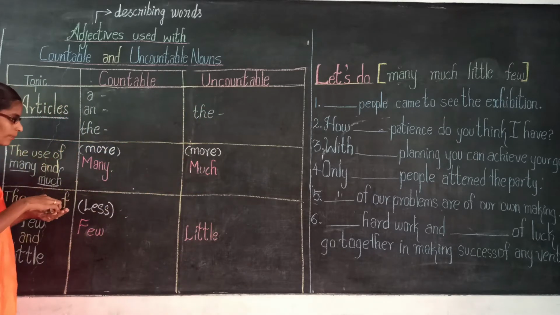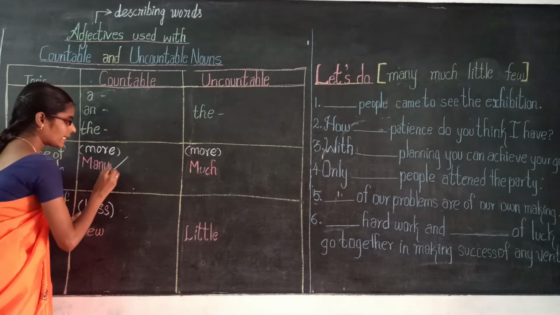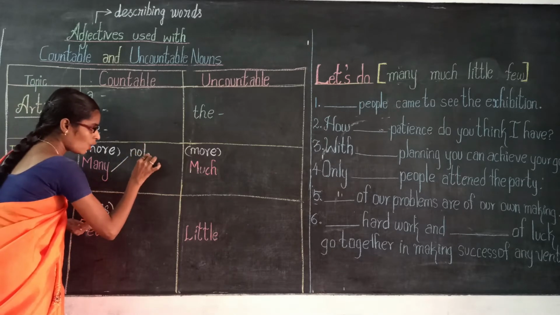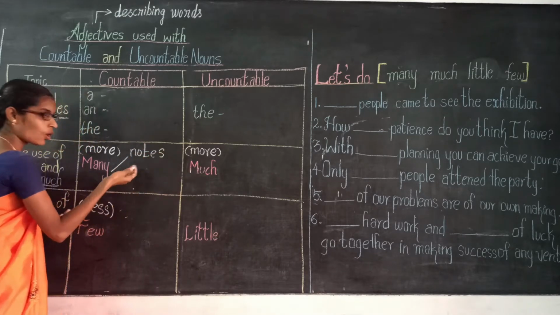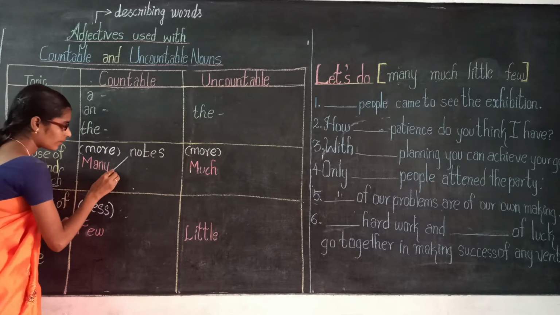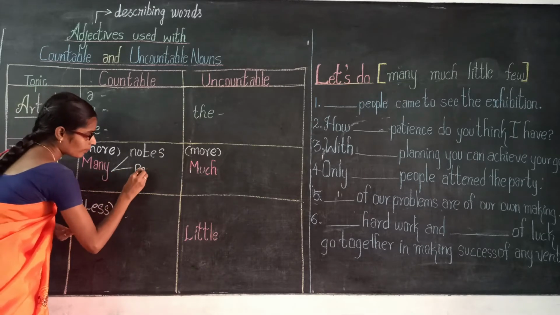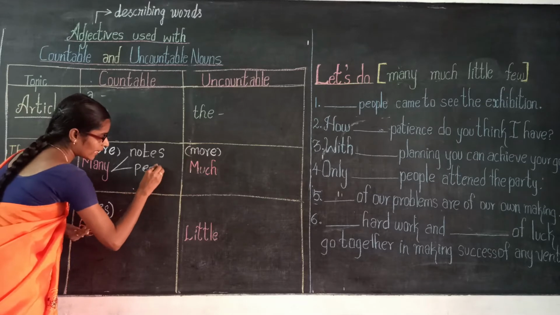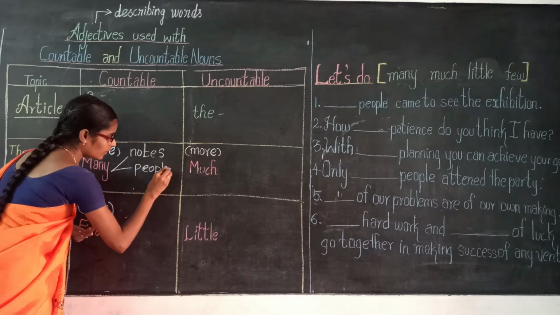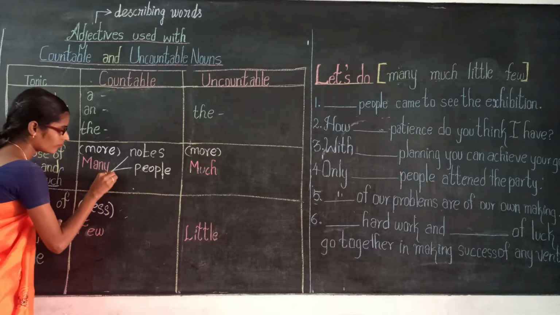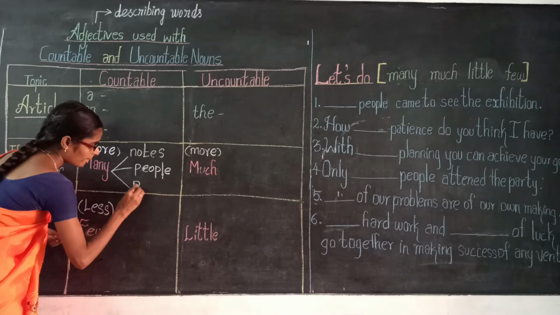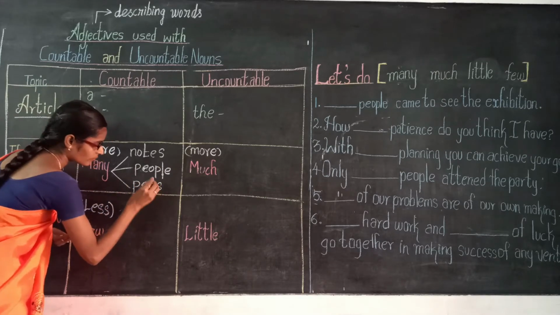For example, let's have many notes, because notes are a countable noun. Many people, we can count the people. Many pens.